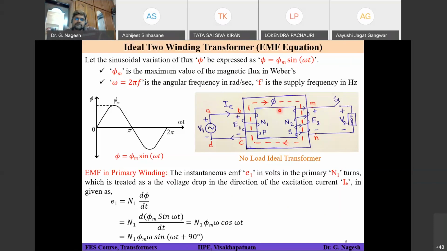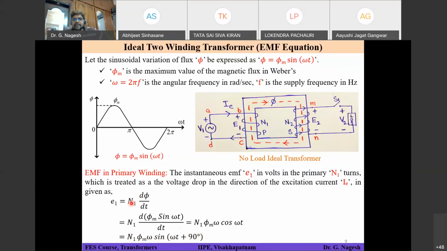So E1 is equal to N1 into d phi by dt. If you expand that expression, you get N1 into phi m into omega into sine of omega t plus 90 degrees. The amplitude is obviously scaled because of the derivative, but there is a phase angle difference of plus 90 degrees between your flux phi and the voltage E1 which was generated.